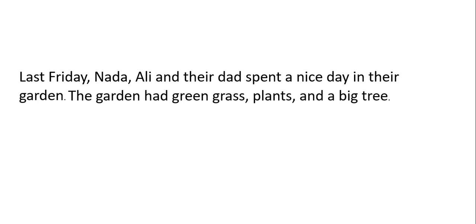So we wrote another sentence. The garden had green grass, plants, and a big tree. When I write something like this, my reader can imagine my story. Now he can imagine that this garden is so beautiful because it had green grass and plants and a big tree. Okay, so we wrote the introduction or the beginning of our story.